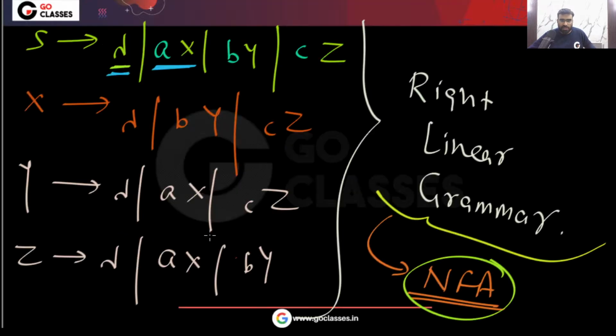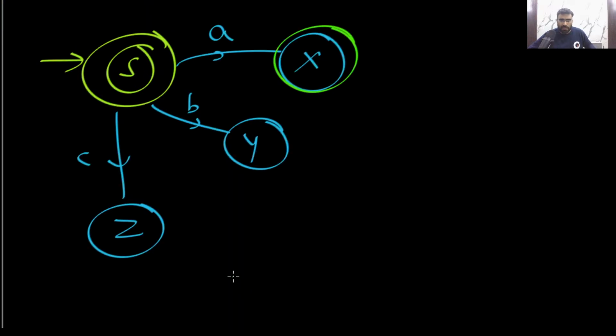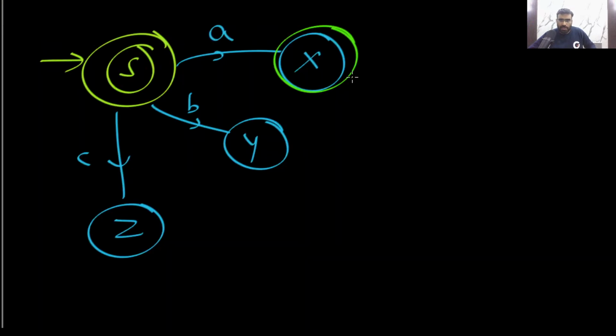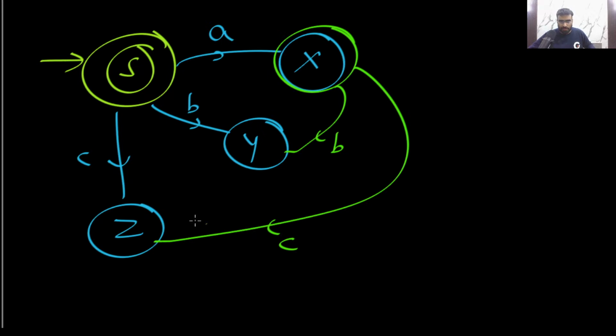Okay. Now please look at X. X can go to epsilon, so X also will be final. You can see X on B goes to Y, and X on C goes to Z.